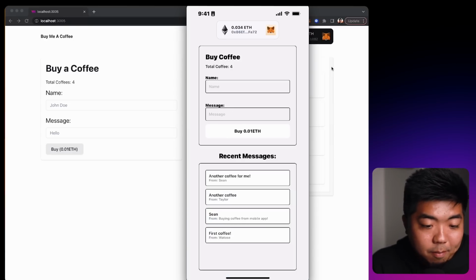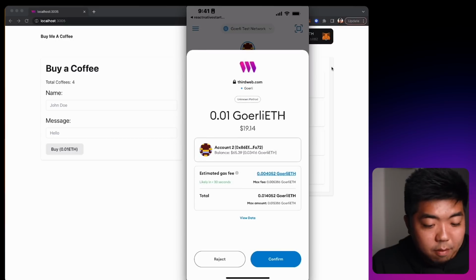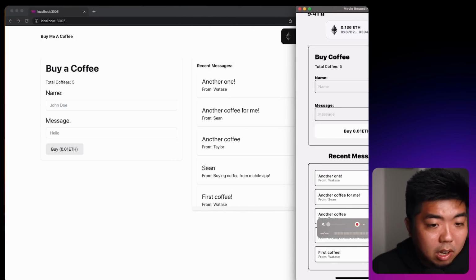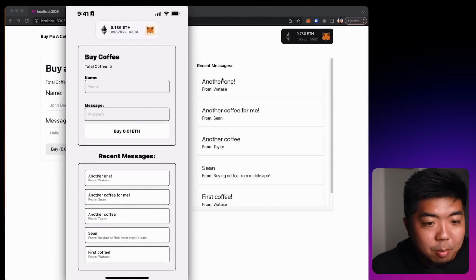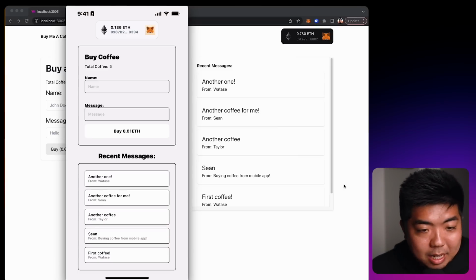and we can buy this tip here. It's going to open up our MetaMask. It's going to ask us to confirm this transaction. So we're going to hit confirm. And you can see we now have 5 coffees, both on our mobile app and on our web app here. And we have another one and another one right there on our recent messages. So without wasting time, let's get started and let's create our smart contract first.